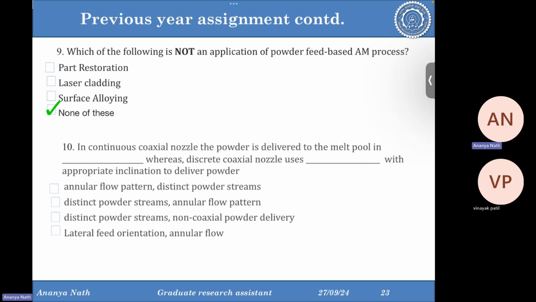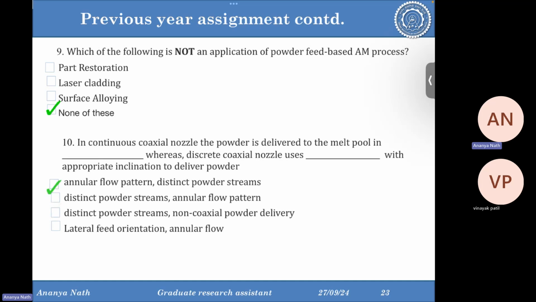In continuous coax, so the answer is none of these. In continuous coaxial nozzle the powder is delivered to the molten pool in an annular flow pattern, whereas the discrete coaxial nozzle uses distinct powder streams with appropriate inclination to deliver the powder.